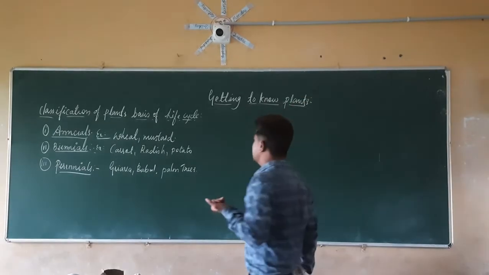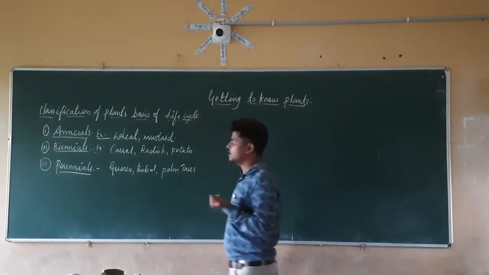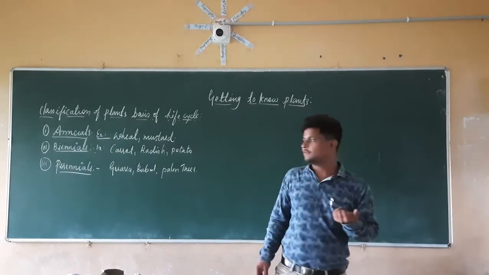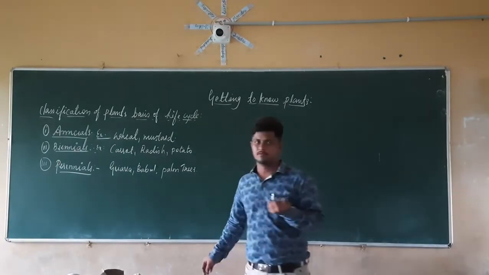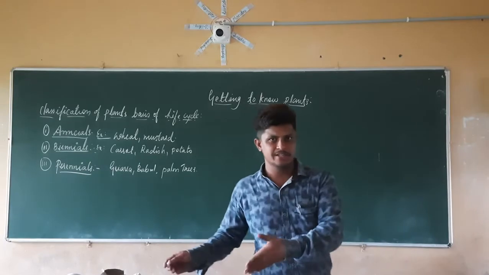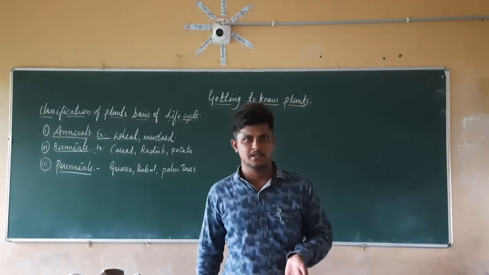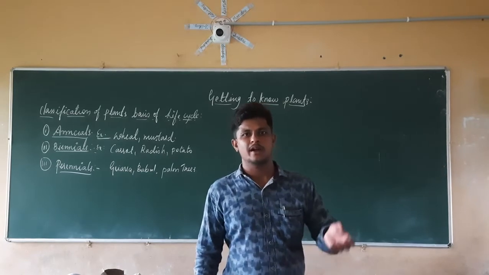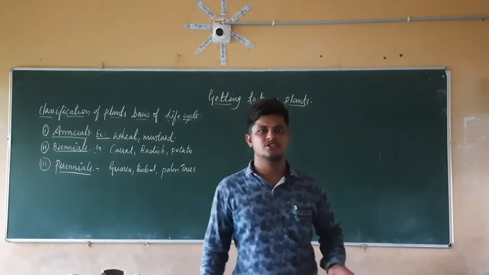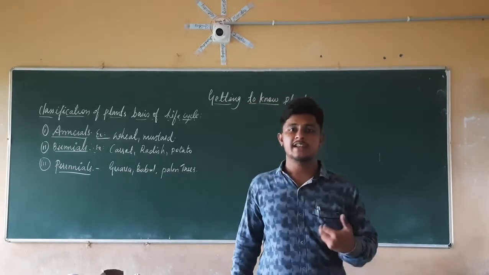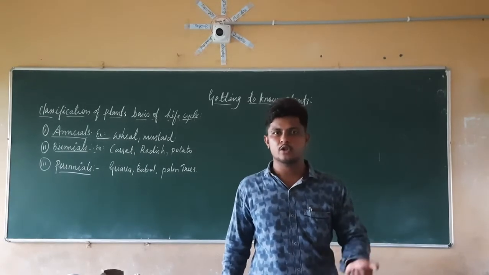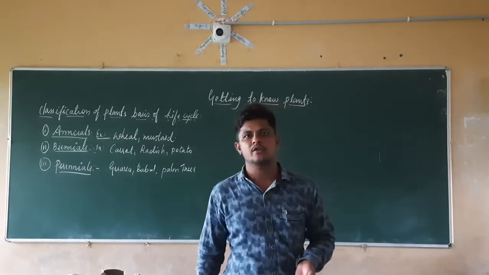Depending on the life cycle of the plant, we classify it into 3 types. After this, we classify them depending on their physical properties, that is, how they look, the size and structure of the stem, and where the branches occur. Depending on that, we classify into 5 types.